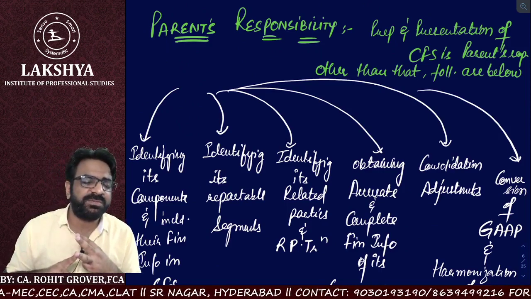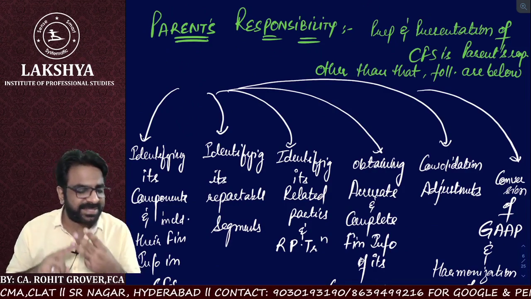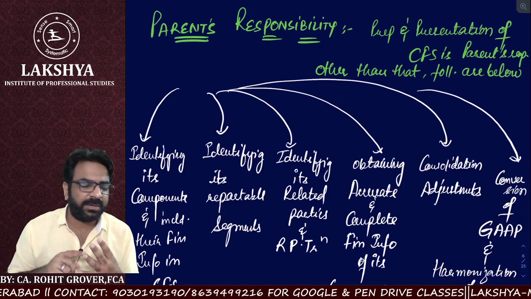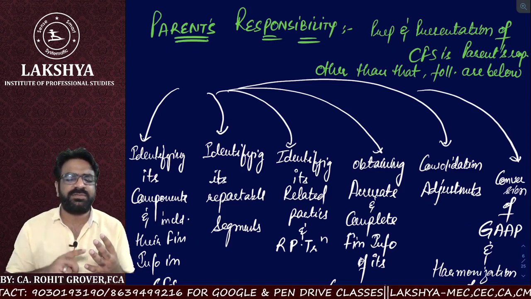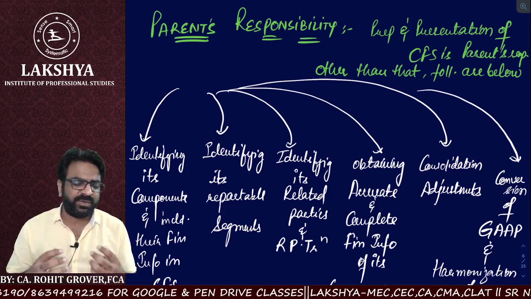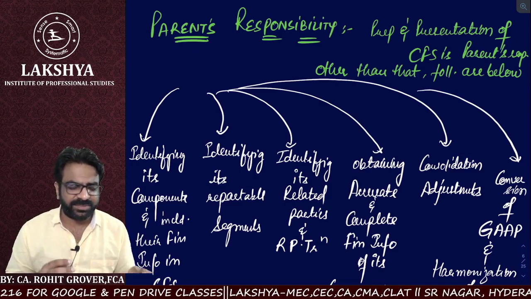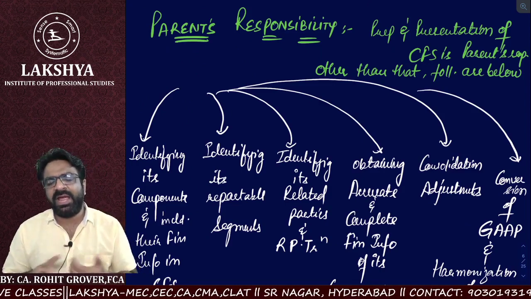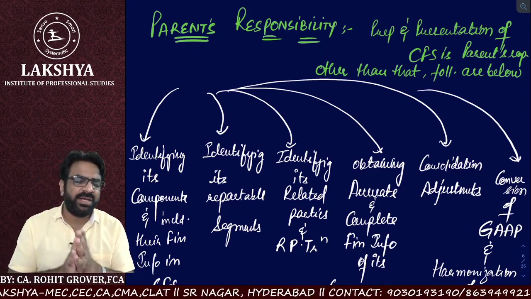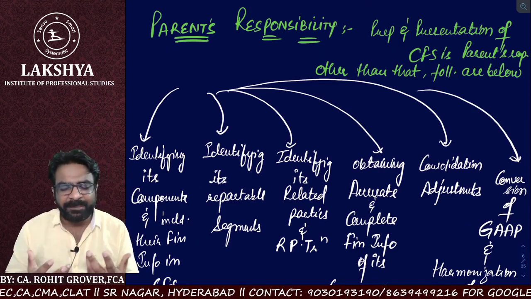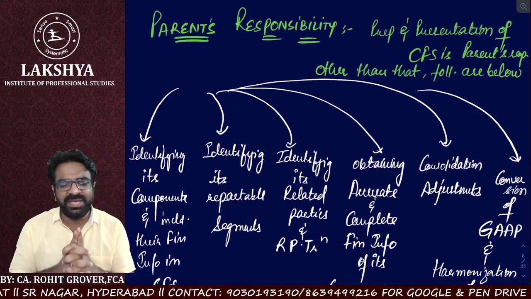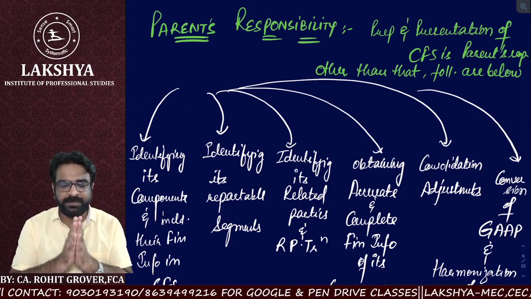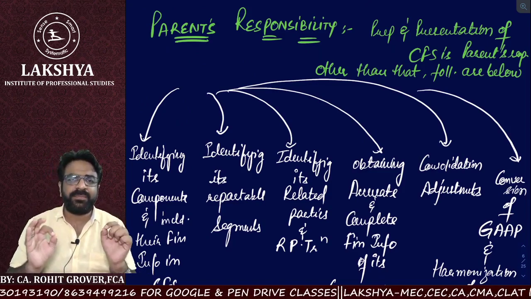Parent company is also responsible for identifying its reportable segments. Parent company is also responsible for identification of the related parties and related party transactions. Parent company is also responsible for obtaining accurate and complete financial information from all its components like subsidiaries and joint ventures. Parent is also responsible for consolidation adjustments, and parent is also responsible for what? Is also responsible for conversion of GAAP or harmonization of accounting policies if the component and the parent company are having different GAAPs or different accounting policies, right? So these are the total 7 prime responsibilities of the parent.